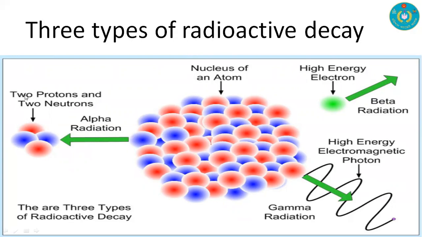In alpha radiation, there are two protons and two neutrons, in beta radiation, this is actually a high energy electron, and in gamma radiation, this is actually a high energy electromagnetic photon. These are all the three types of radioactive decay from the nucleus, alpha, beta, and gamma. Alpha is positively charged, beta is negatively charged, but gamma is neutral.